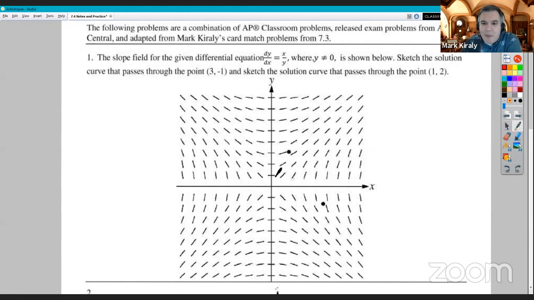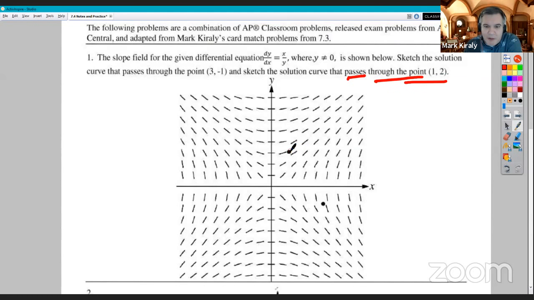So I'm going to look through that point 1, 2 first. So what we're doing when we look at this slope field is, remember, these are all tangent lines if the function exists at those places. So all along here, we know the function exists in this solution. We're doing this one through the point 1, 2. So these give me a guideline to where the function wants to go.